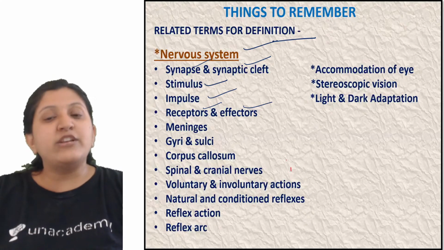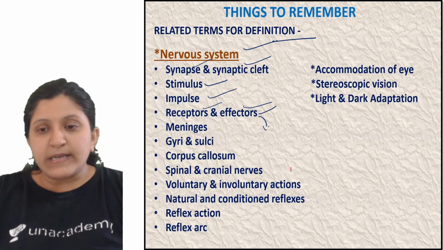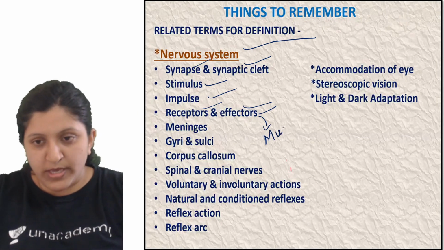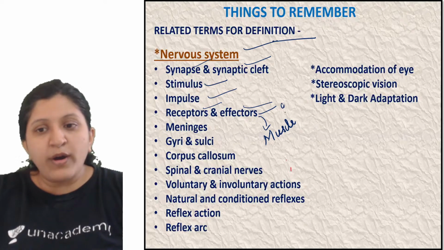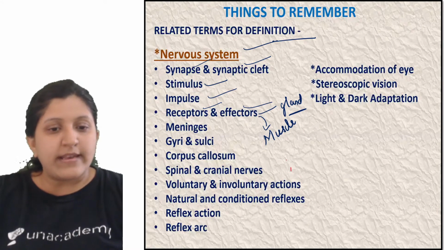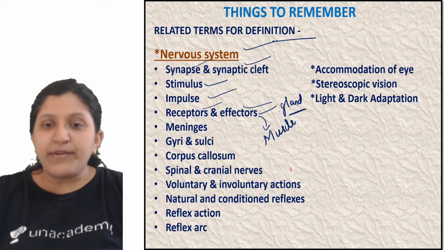So effector you know, right. When we mention effector, this is basically, I'll just write, this can be muscle, or this can be gland. All right, so you can consider this one. So that is with respect to the effector which is going to bring about the response.